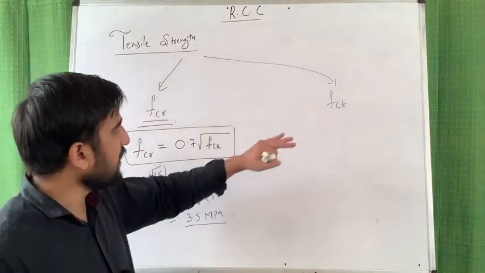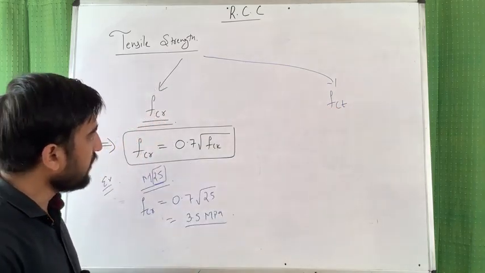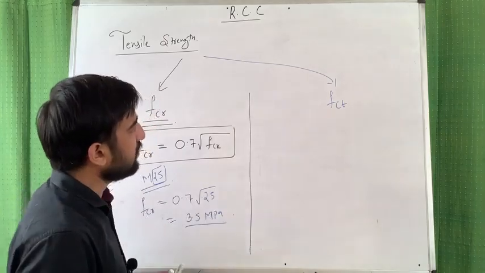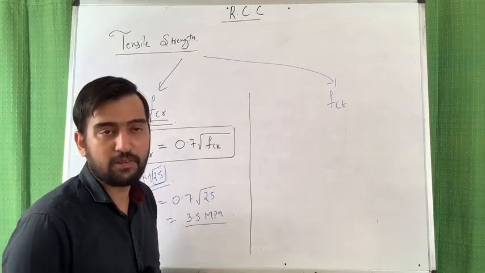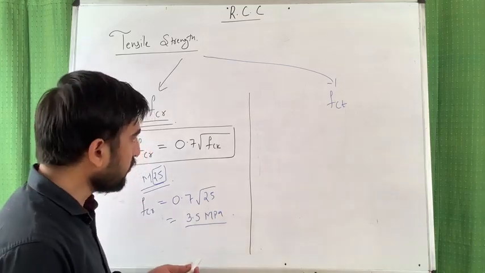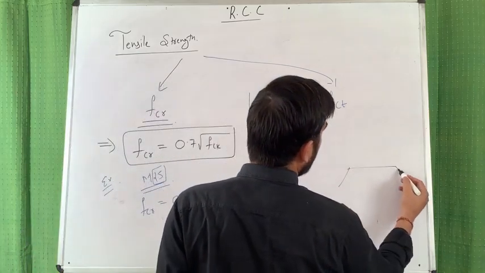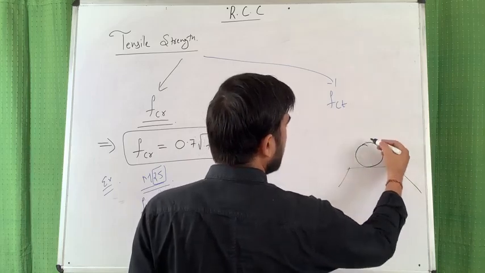And if we are looking at the direct tensile strength, then how can we get it? Direct tensile strength is calculated from the cylindrical specimen test, the split cylinder test. In this test, we apply a load on a cylindrical sample which is placed diagonally like this.